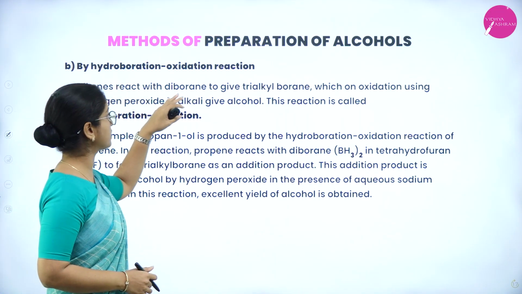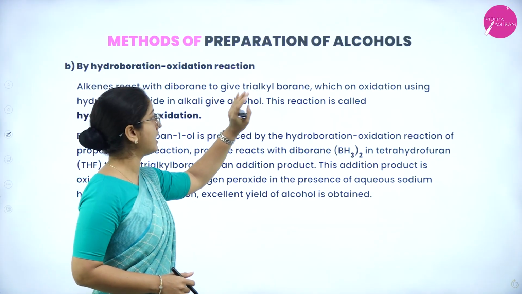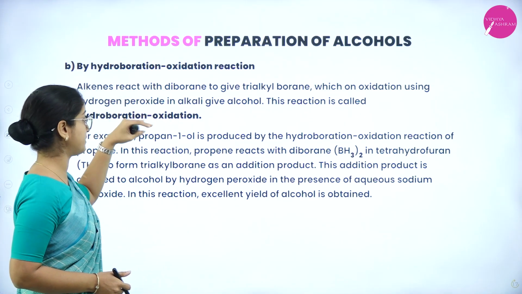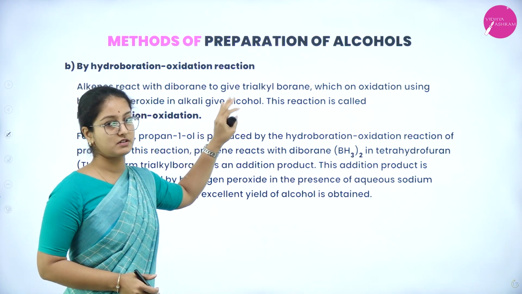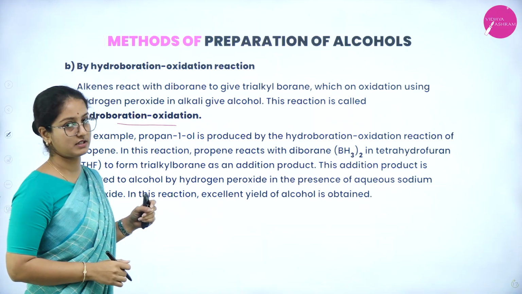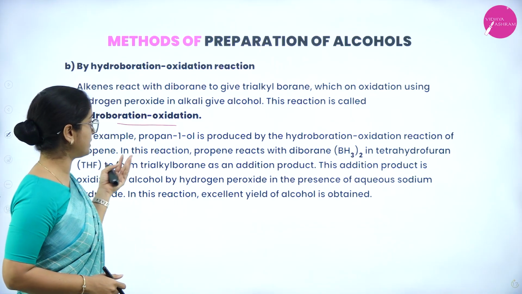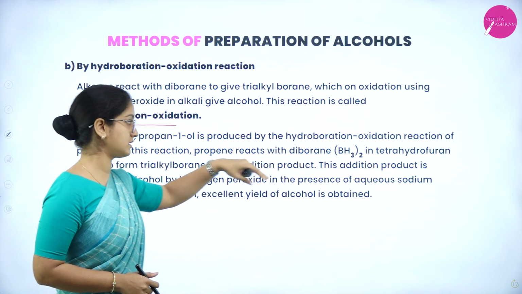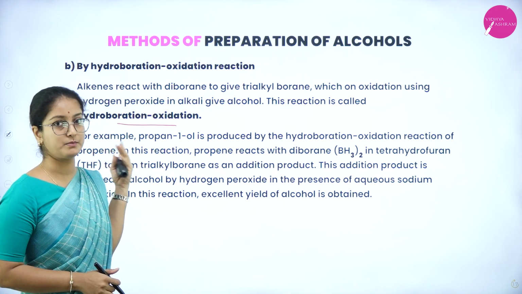Alkenes react with diborane to give trialkyl borane, which on oxidation using hydrogen peroxide in alkali gives alcohol. This reaction is called the hydroboration oxidation reaction. For example, propan-1-ol is produced by the hydroboration oxidation reaction of propene.